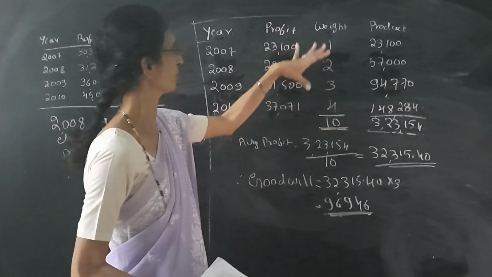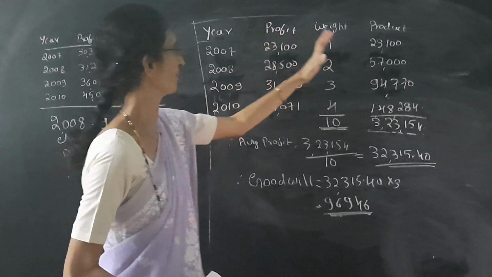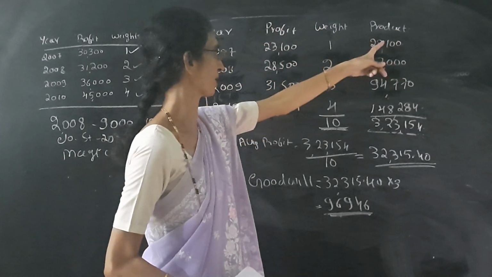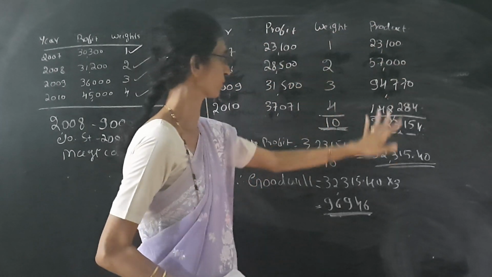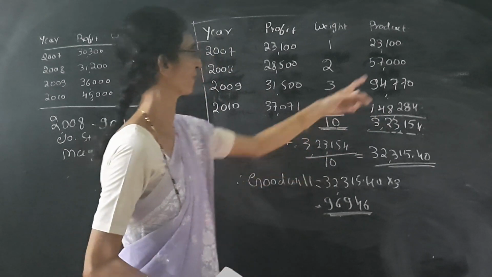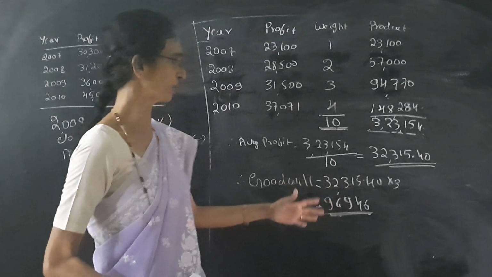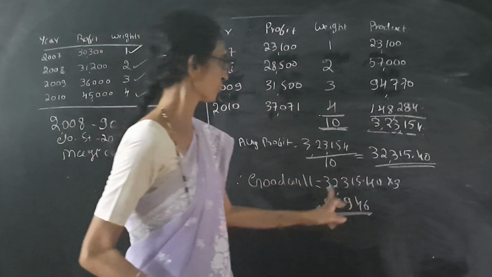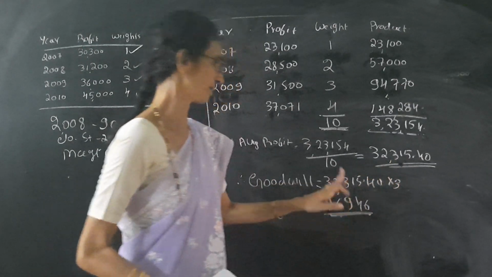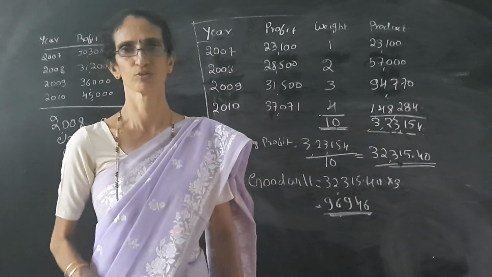So first we have to see the year, profit, weight. Profit into weight is product. Then total the weight, total the product. Then we get average profit, product divided by weight. Then it is given in the problem goodwill is equal to 3 years purchase. So average profit into 3. Then we get the goodwill value. So over. Thank you.